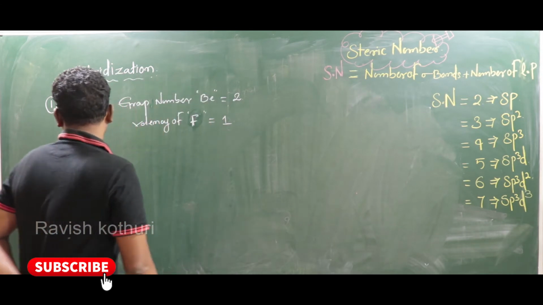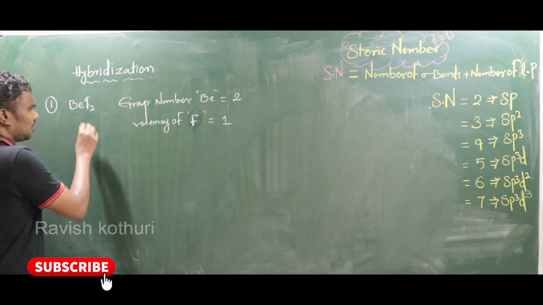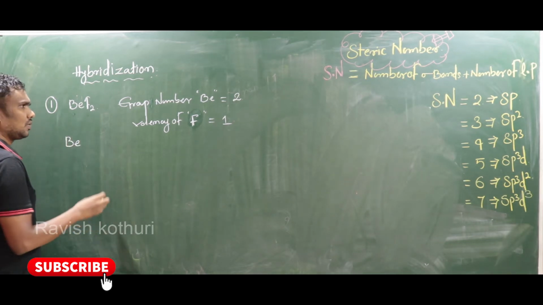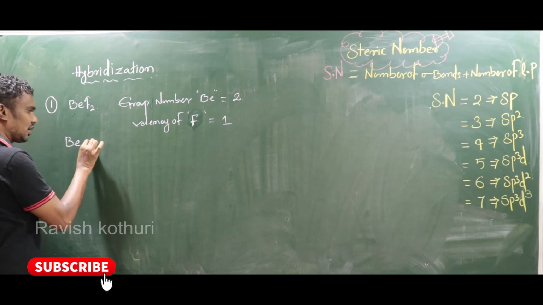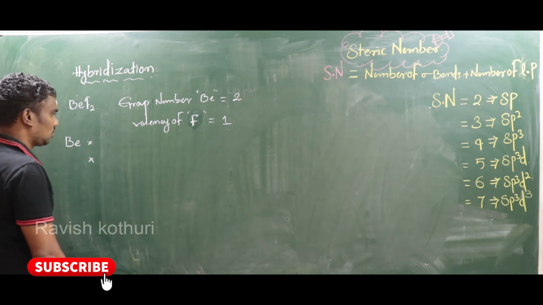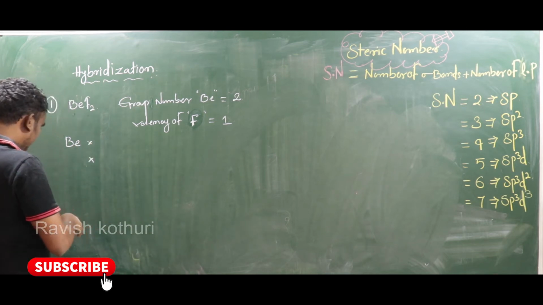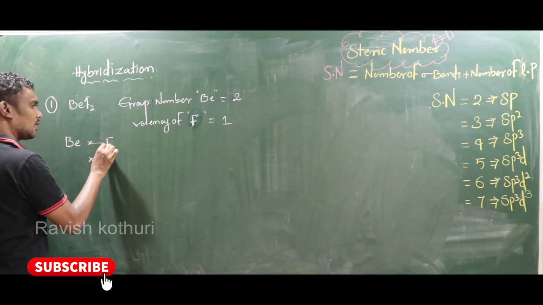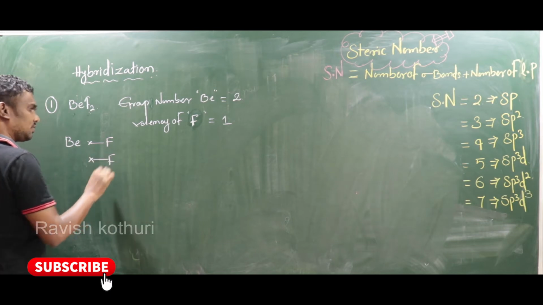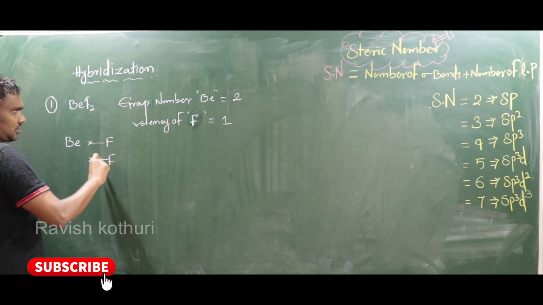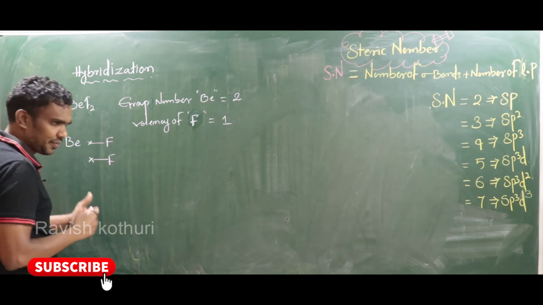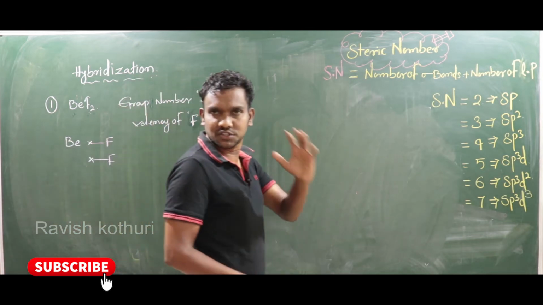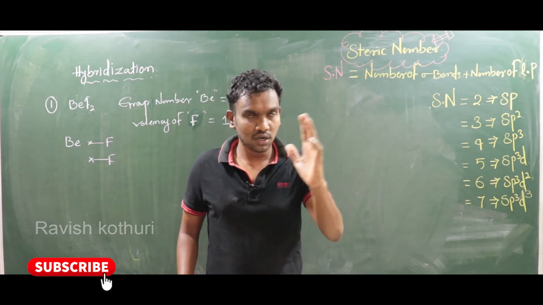Now observe carefully. Here is beryllium. The group number is 2, so the valence electrons are 2. How many fluorines are there? Two fluorines are there, so it makes 2 bonds. That's all. Now hold on, half of the work is done. Now we have to look at the board carefully, my dears.